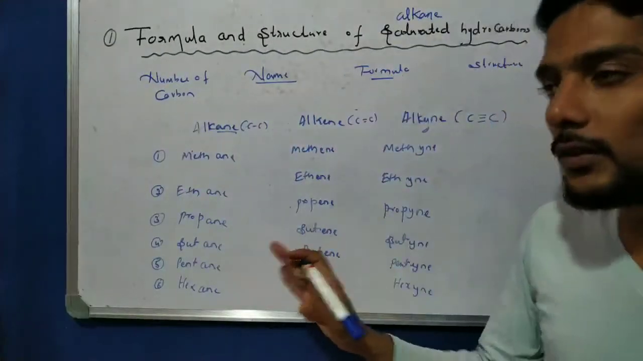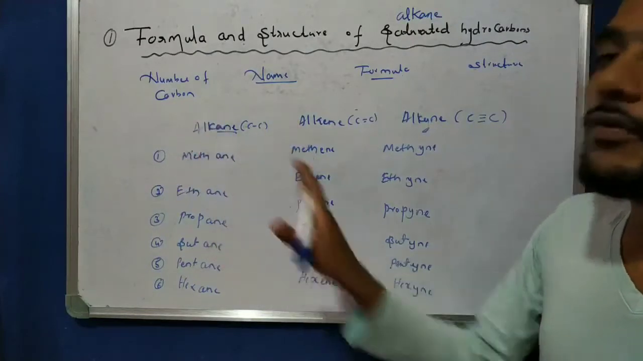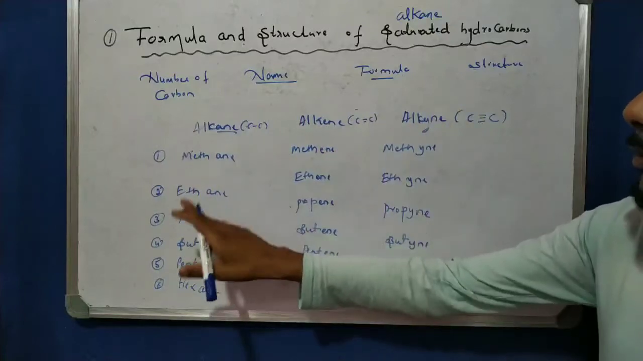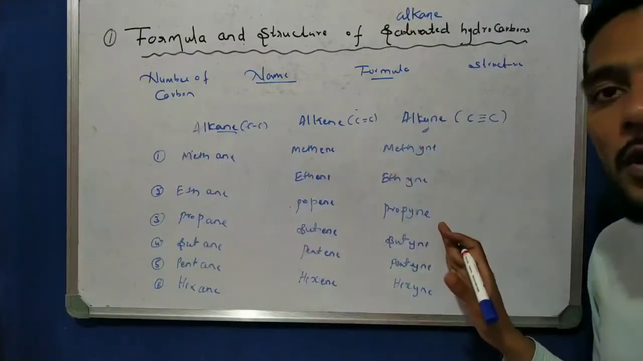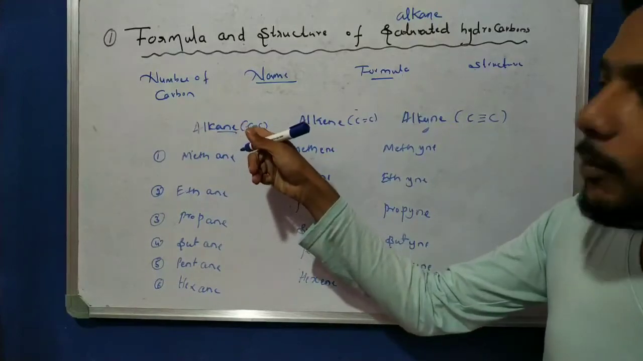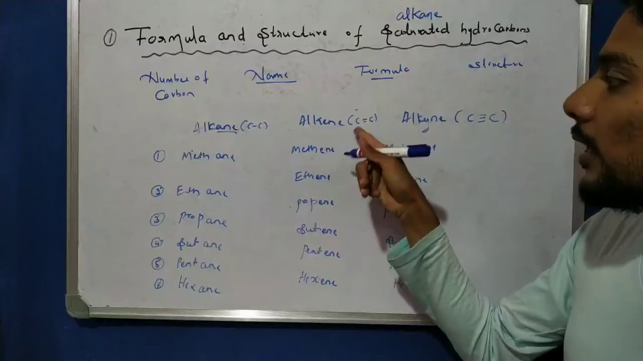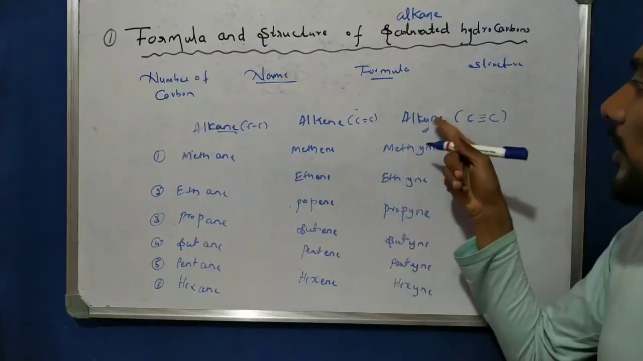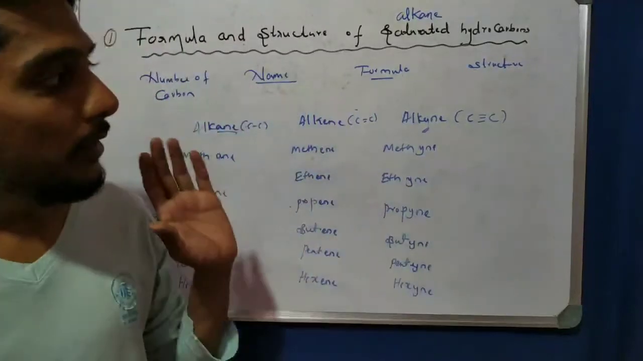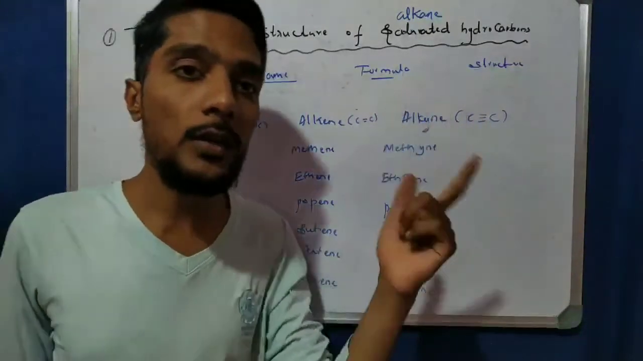But the prefix is the same for all three categories: meth, eth, prop, but. What is the difference here? For a single bond it is ANE as the last suffix, in the case of a double bond it is ENE, and in the case of a triple bond it is YNE. So we see the number of covalent bonds, 1, 2 or 3.